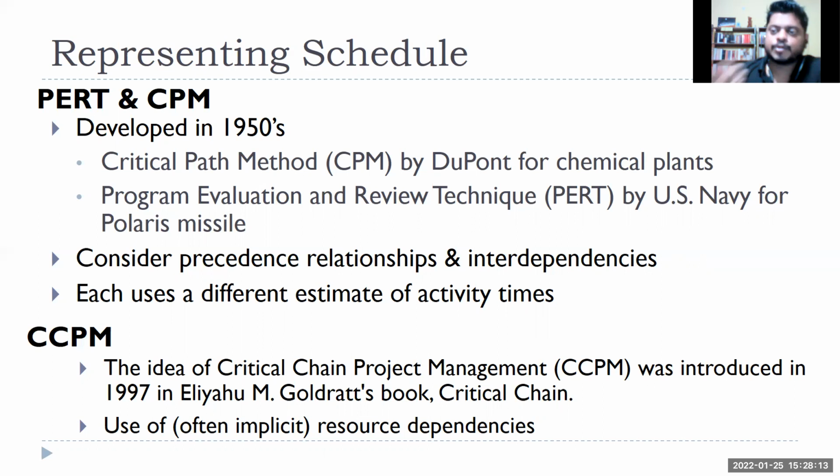But where there is an innovation project, this started with the US Navy for the missile project, because there is no certainty that it will succeed or fail, so a lot of iterations happen. That is where you ask what is the chance of this path, or the success percentage of this activity succeeding. We'll come back and discuss the program evaluation review technique next class, hopefully, or the class after.